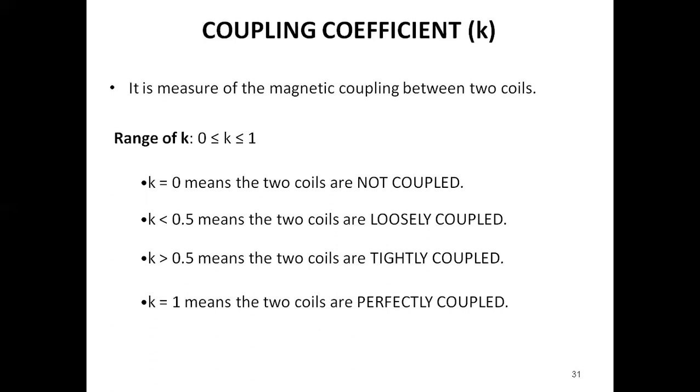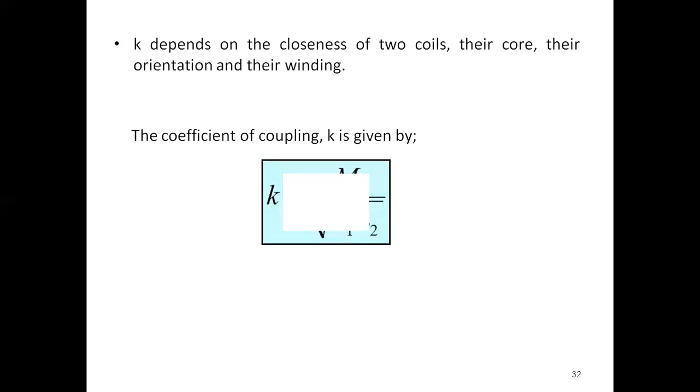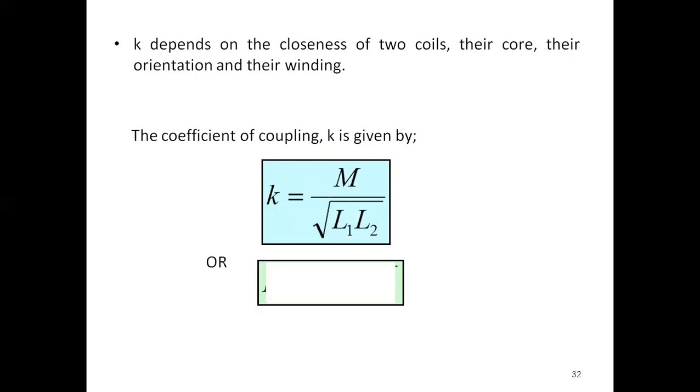Depending upon the value of K, we can identify how the coupling is between the two coils. This is the range of K between 0 and 1. K depends on the closeness of the two coils, their core, their orientation, and also their winding. The coefficient of coupling K is equal to M by the square root of L1 L2, or M equal to K into the square root of L1 L2.